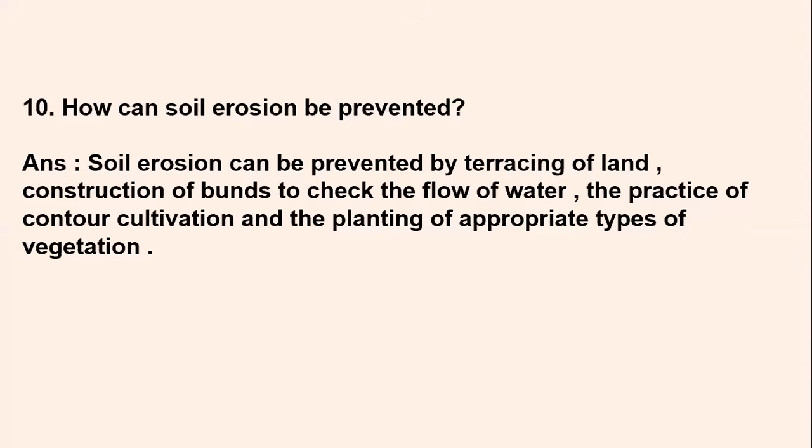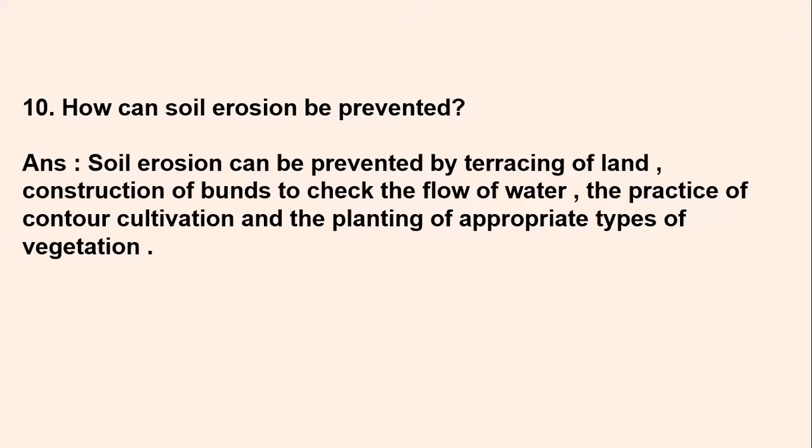Okay. Then the practice of contour cultivation. Now you should start doing contour cultivation to prevent soil erosion. So what is contour cultivation? Growing trees and plants on the sloping areas, on the mountainous areas. For example, the coffee plantation you see is done in a contour cultivation manner on sloping areas. There, when the trees and plants are there, their roots catch hold of the ground and the soil is fixed, and it is not so easy to wash away the nutrients. So contour cultivation will also prevent your soil erosion.